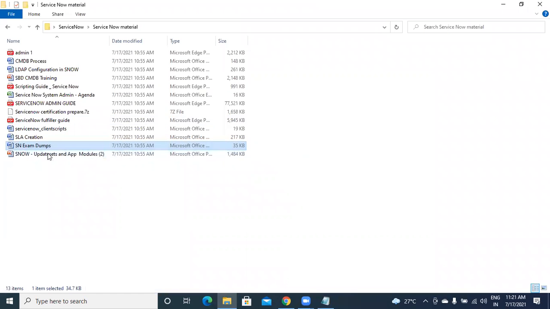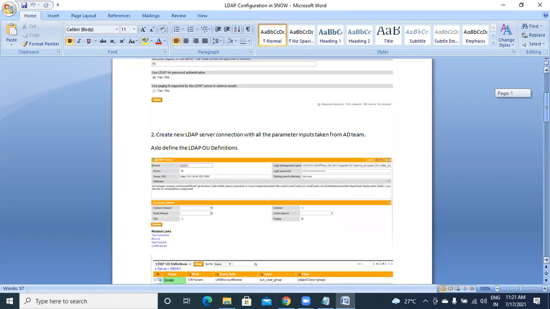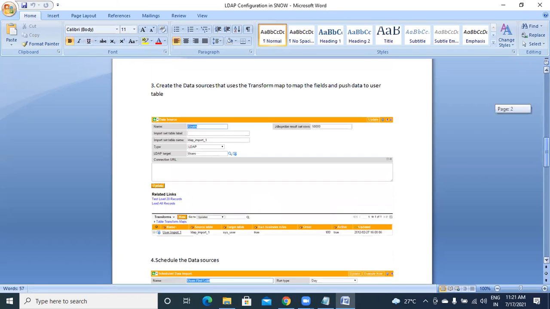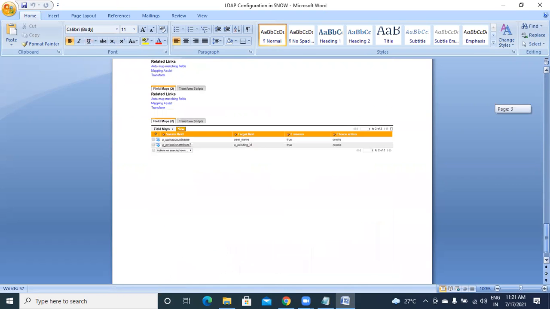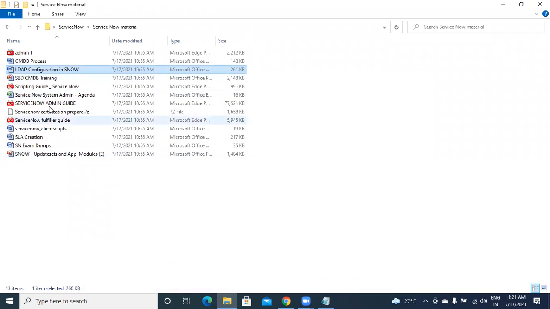Then we have this LDAP configuration. We have not covered LDAP, but here we have it line by line, how we can set up an LDAP. In YouTube also we have 1 or 2 videos where we can set up LDAP, but you can go through this also. This is also an old version. I will provide you all these things so you can explore 1 or 2 and go through them.